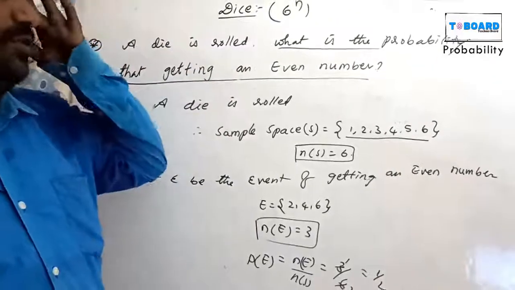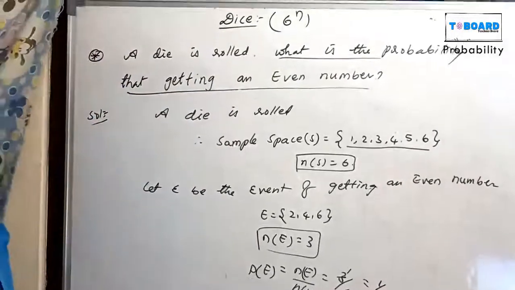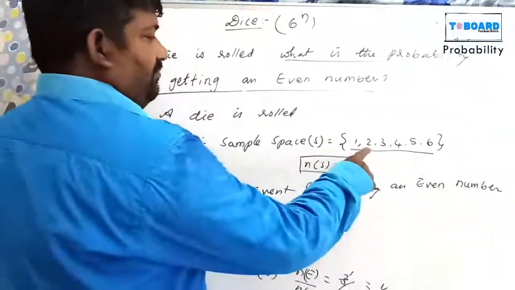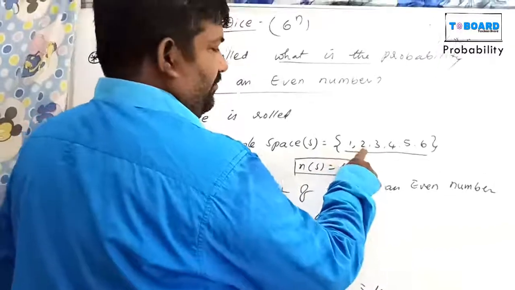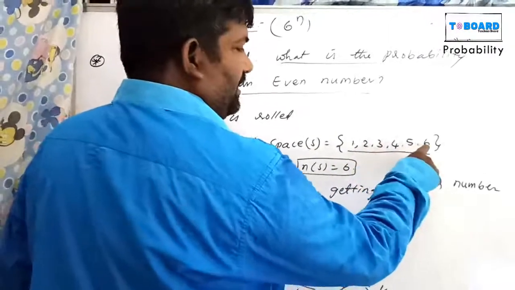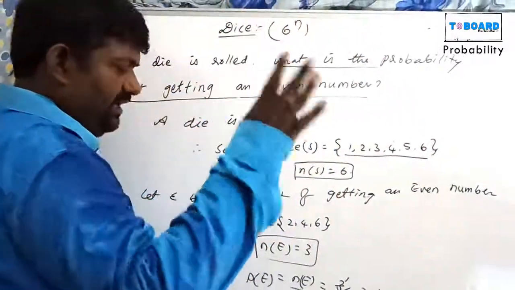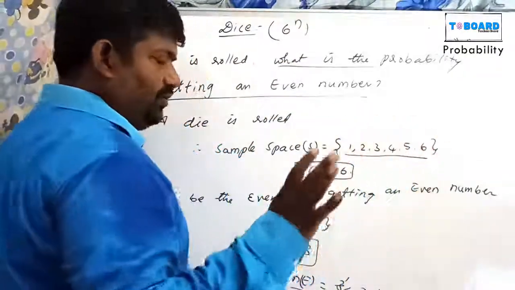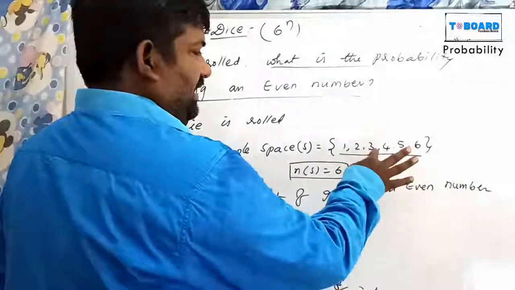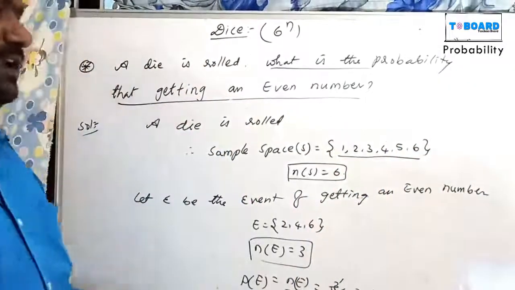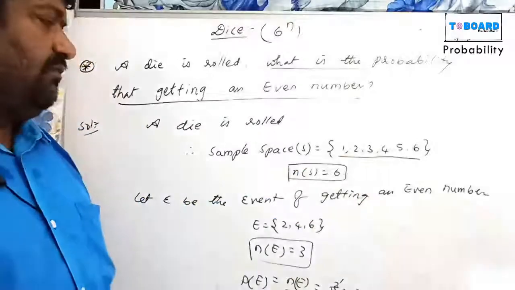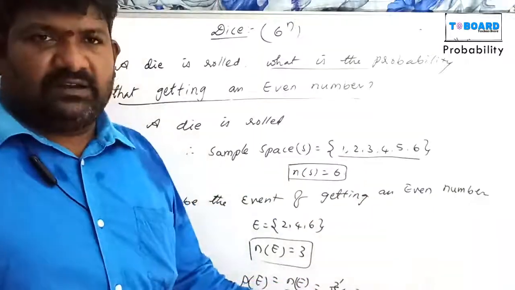Suppose a die is rolled. What is the probability of getting greater than 1? Greater than 1 means more than 1, that is 2, 3, 4, 5, 6. 5 chances, so 5 out of 6. Greater than 2 is 4 chances, 4 out of 6. Greater than 3 is 3 out of 6. Greater than 4 is 2 out of 6. Greater than 5 is 1 out of 6.